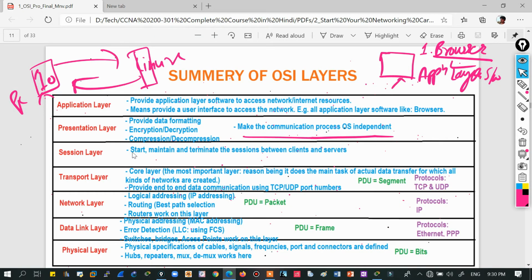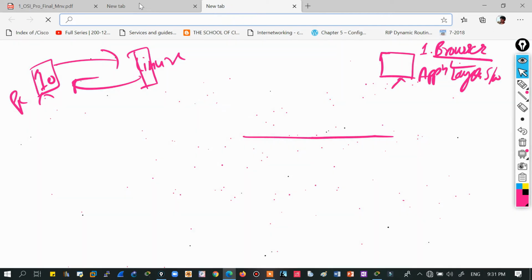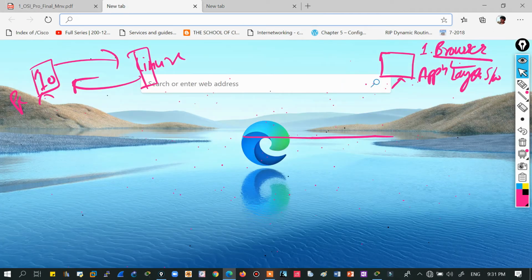And the session layer, if I talk about this, it has the function of starting and maintaining the session between client and server, between two users, and when we have completed and finished our communication process, then that socket, that session is broken. So let's take the example of Facebook, or of your Gmail. When we are accessing Facebook, I need to log in. It means I'm creating a session with the Facebook server. Again, when I'm entering my login ID and password in Gmail, it means I'm creating a new session with the Gmail server, right?